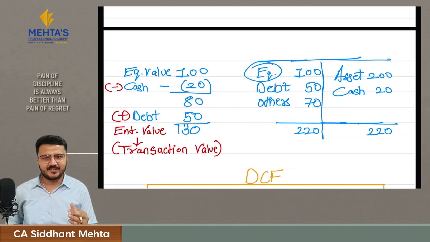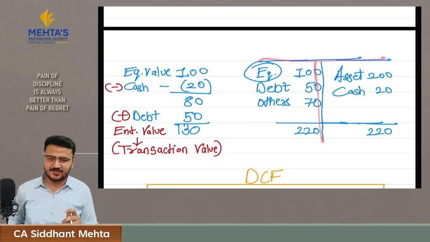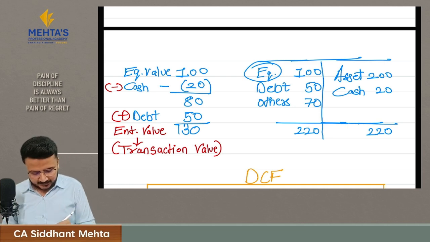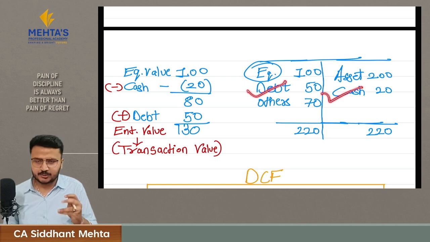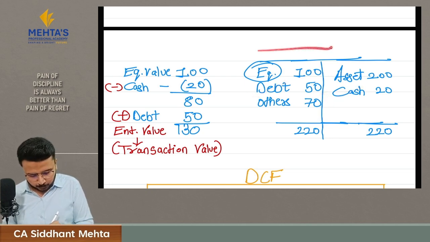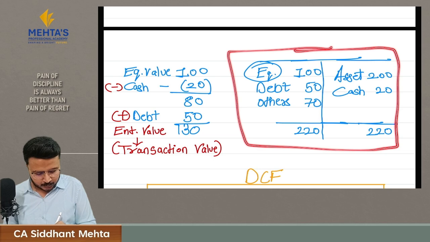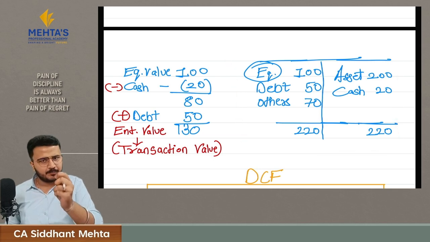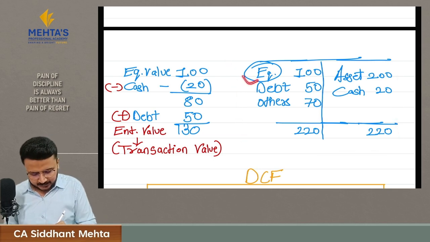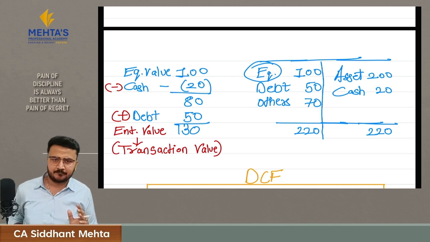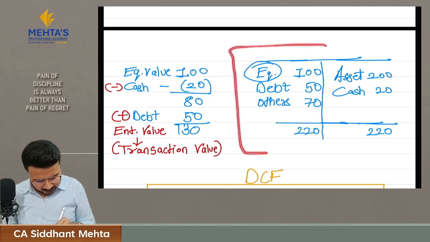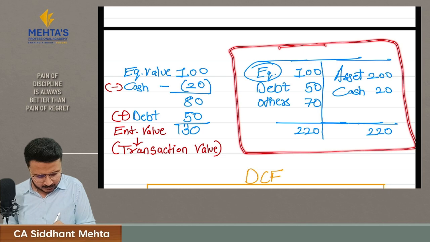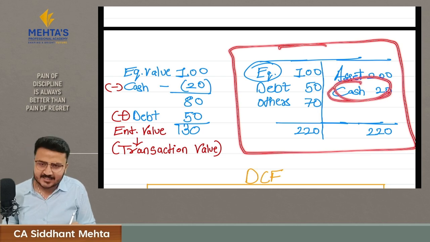Here, just for a better understanding, I have prepared a T-shaped balance sheet. This company has an equity balance of 100 rupees, also has a debt of 50 and a cash of 20 rupees. I want to buy this entire company. So what I did here is I pay 100 rupees to the equity shareholders and I became the equity owner of this company. Once I became the equity owner of this company, I got control of this cash.